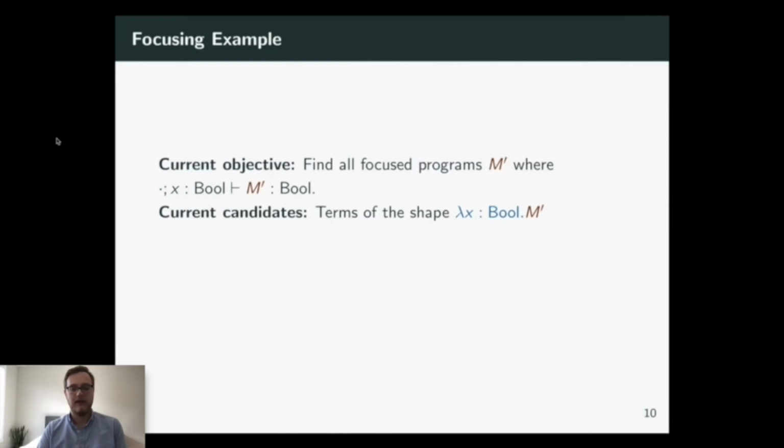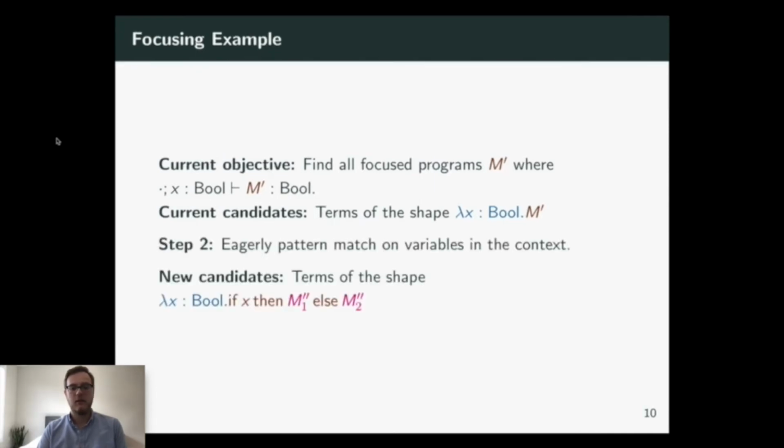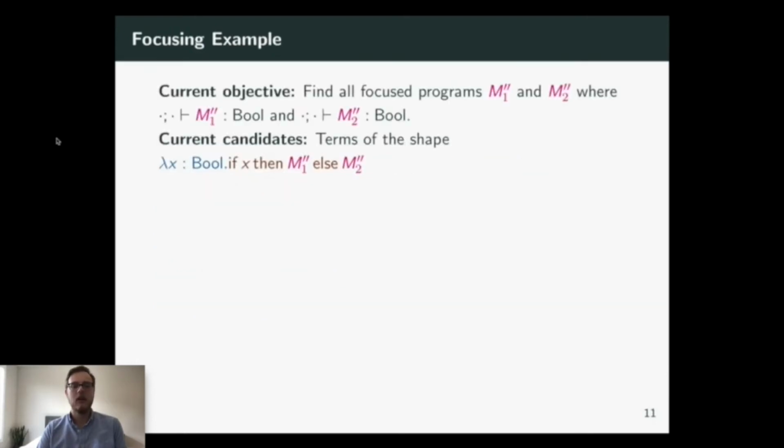And when we're trying to build that, focusing says that the first thing we can do is eagerly pattern match. Anytime there's something in the context that can be pattern matched on, focusing says we might as well do that pattern matching right now. There's no point in waiting until later. So now we know that all the terms we're interested in have a lambda on the outside and then immediately pattern match on its input. And what we're left to build are the two branches of the if statement.